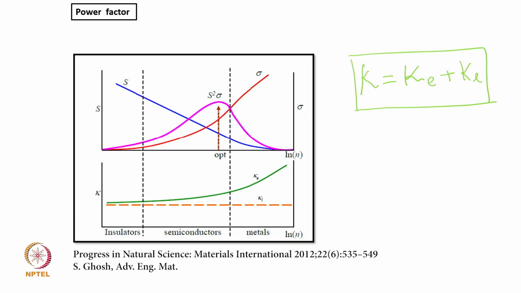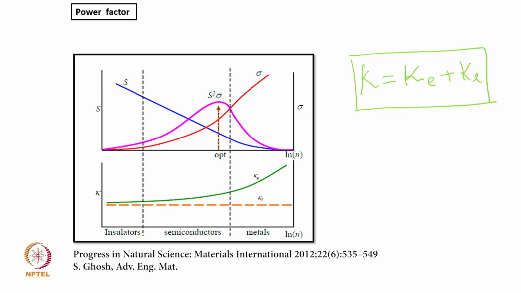The thermal conductivity in case of metal is high, and in case of insulator it is low. For semiconductor it is intermediate. So this plot defines very nicely that semiconductors are the material for thermoelectric generator.